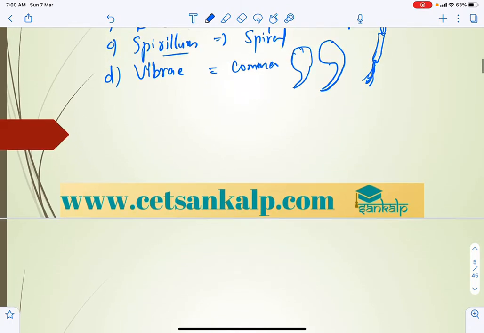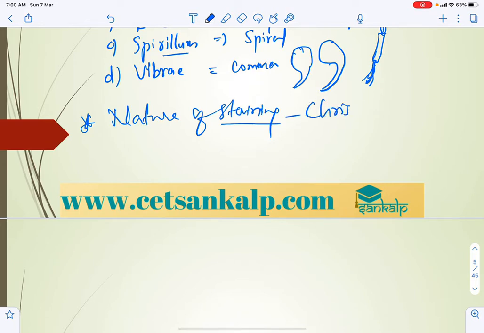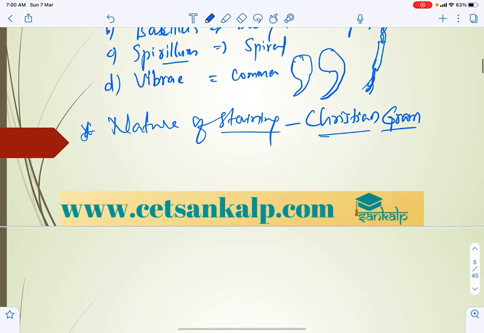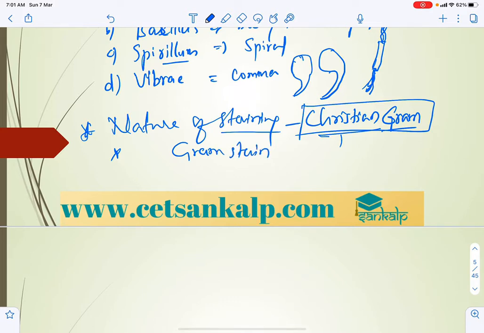Next, based on the nature of staining, we can classify bacteria by the staining technique developed by Christian Gram. He used a stain that some bacteria retain, hence the name Gram stain.